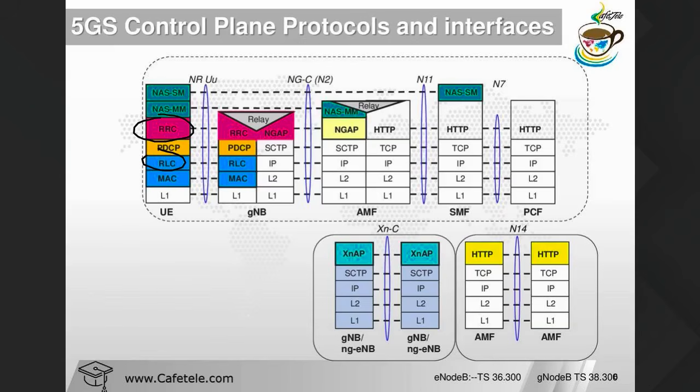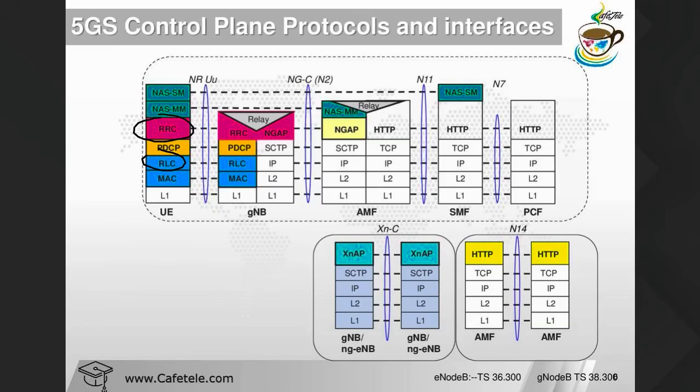Okay, now we have the MAC layer. The MAC layer is the medium access control layer, and this is one of the most important layers. The MAC layer is important for scheduling grants. It generates the transport block from the logical channel data and passes it down to the physical layer. The MAC layer is also important to support HARQ, the hybrid automatic repeat request protocol. So these are the things.